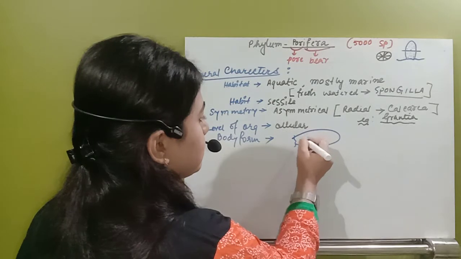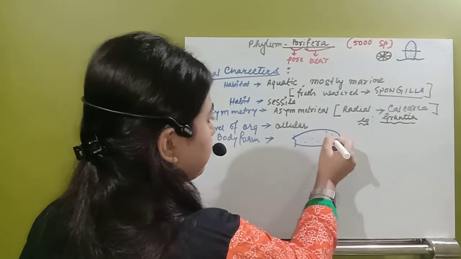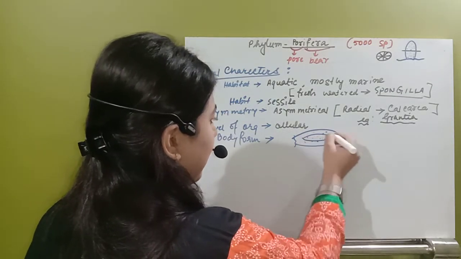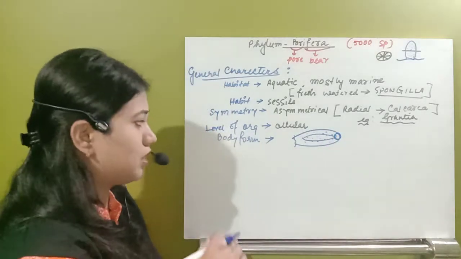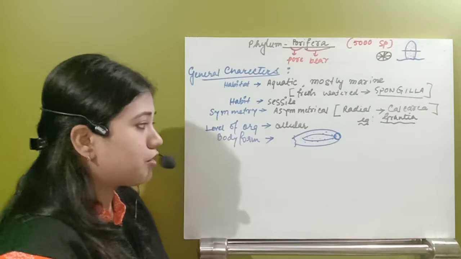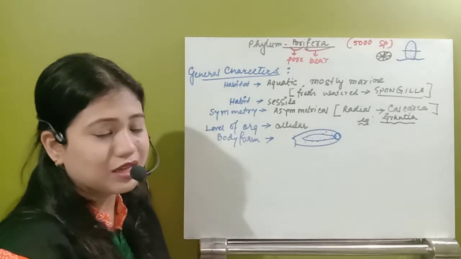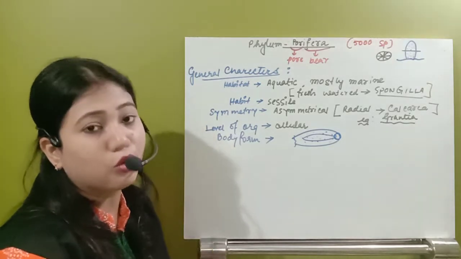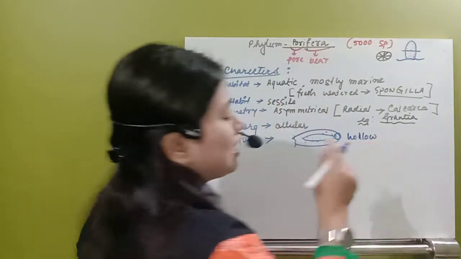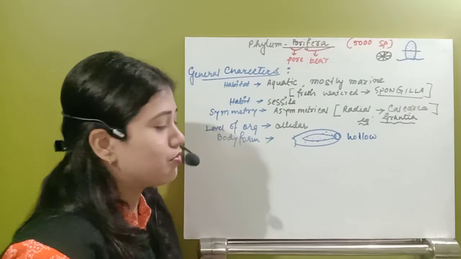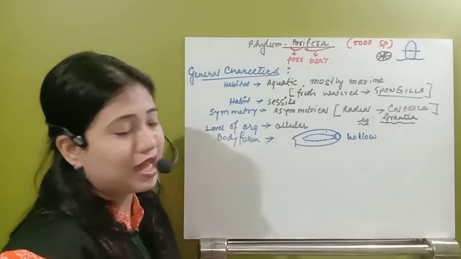Now in that species they will have pores from outside. Inside they will have a cavity and they will have an opening too. So this is the body form. First of all, if you see this organism, these organisms are hollow. Hollow means they have a cavity inside. So a cavity will be present in that animal.